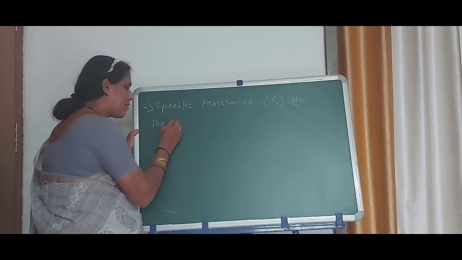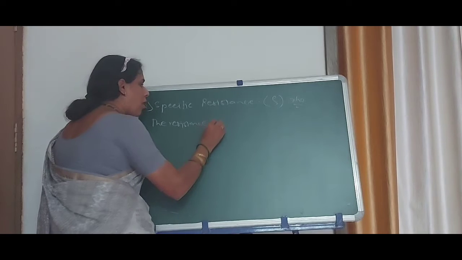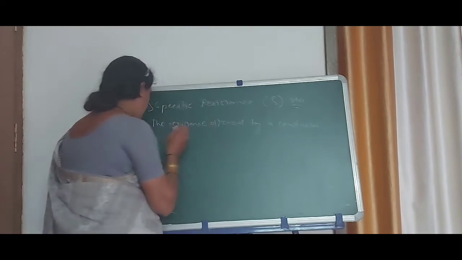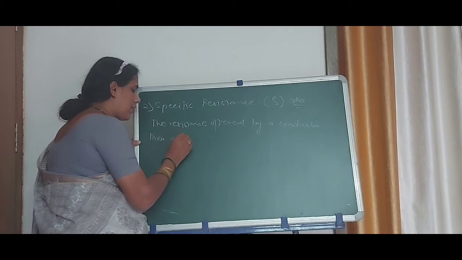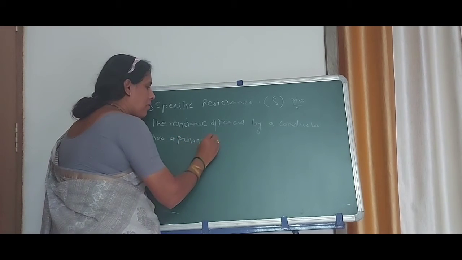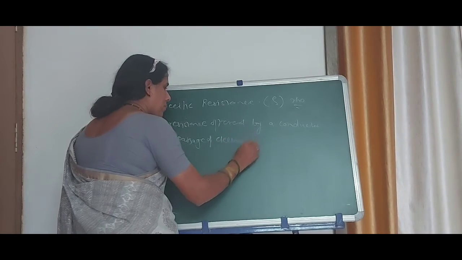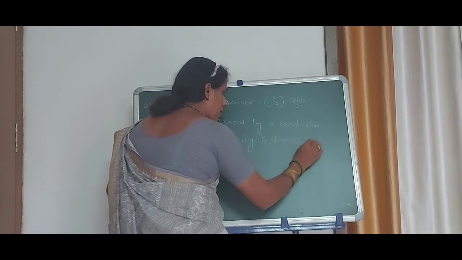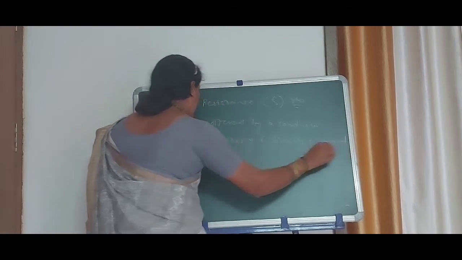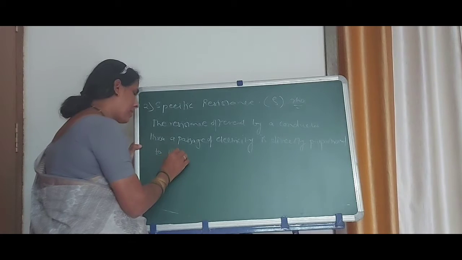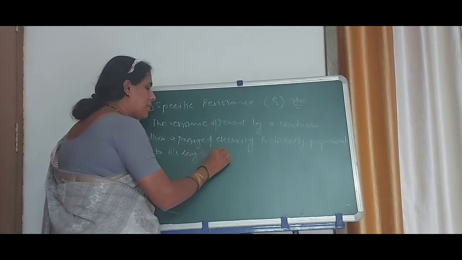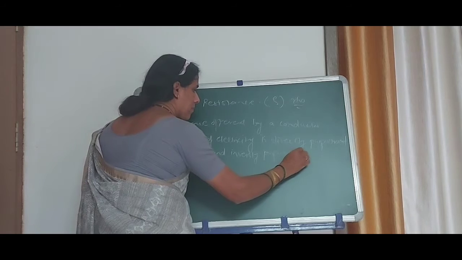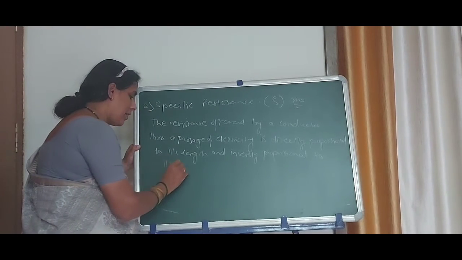Here, the resistance offered by a conductor through a passage of electricity is directly proportional to its length and inversely proportional to its cross-sectional area.